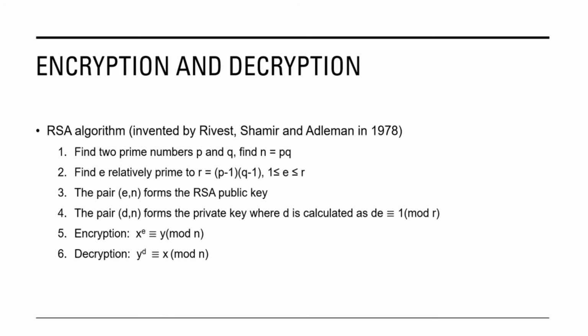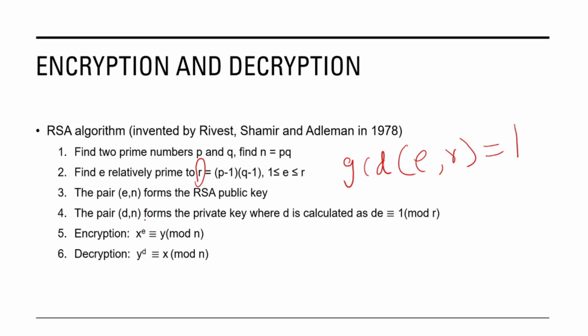N is equal to PQ. The next step is we have to find R, which is equal to (P minus 1) times (Q minus 1). And we have to find E that is relatively prime to R, that is, the GCD of E comma R should be equal to 1. Then the third step is the pair E comma N forms the RSA public key. And the fourth step is we have to find D so that we can get the private key. Now how to calculate this D?